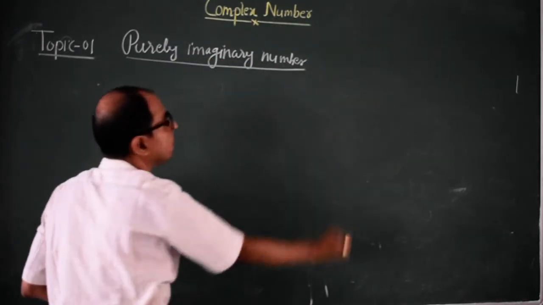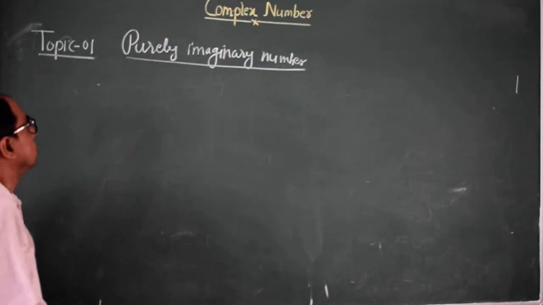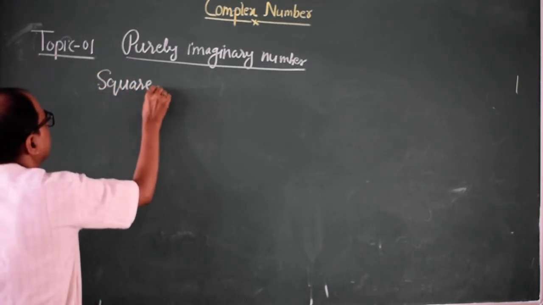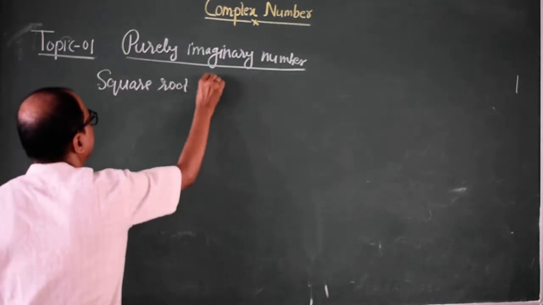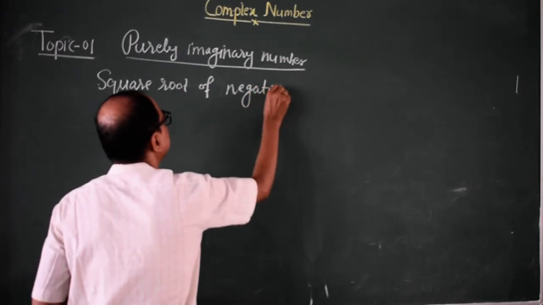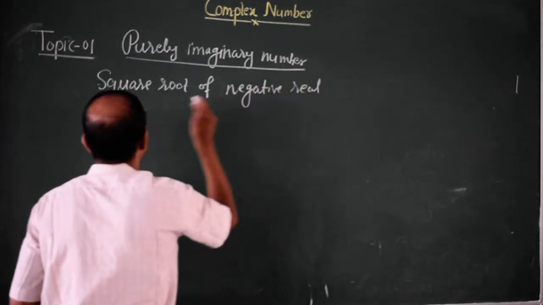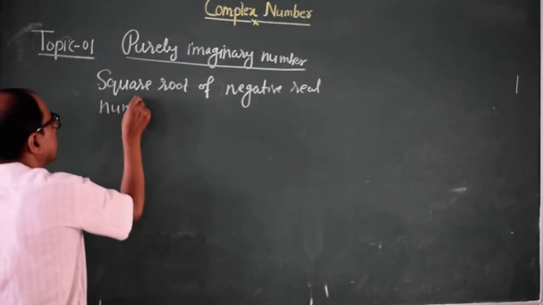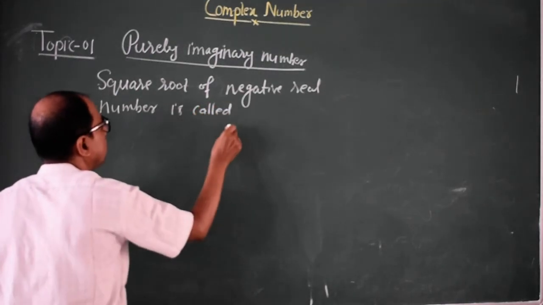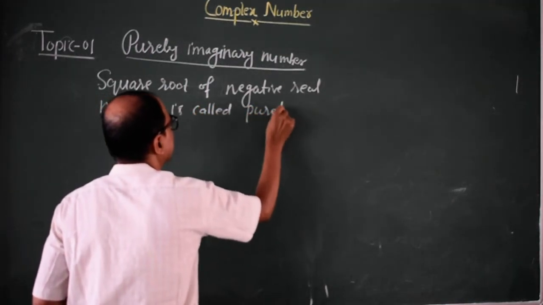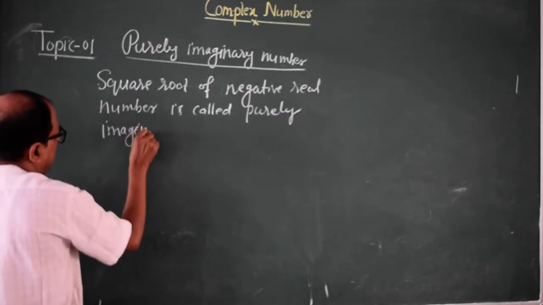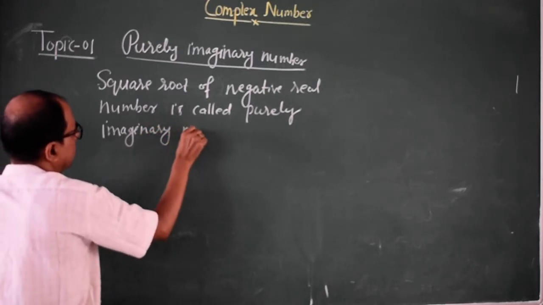Now, which type of number is called a purely imaginary number? The definition is: the square root of a negative real number is called a purely imaginary number.